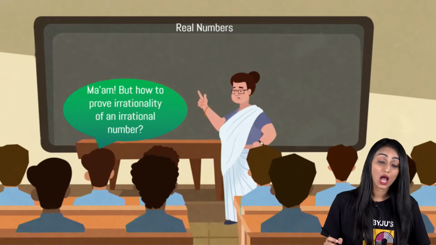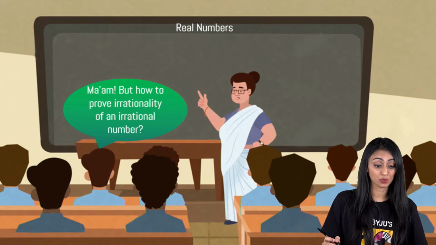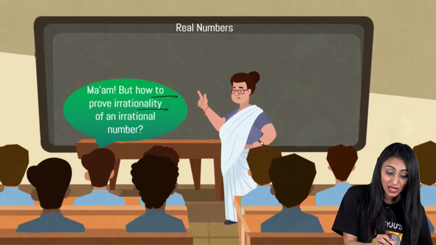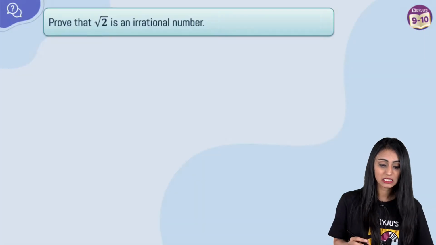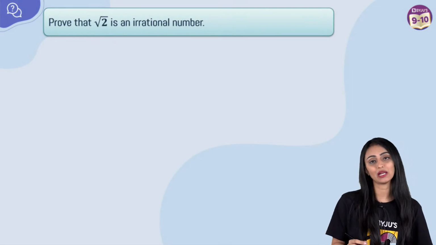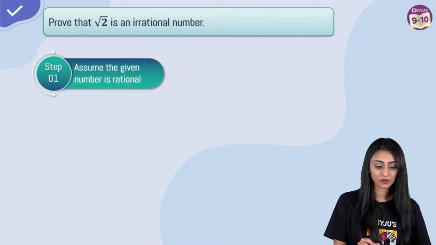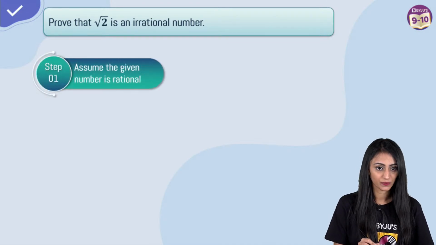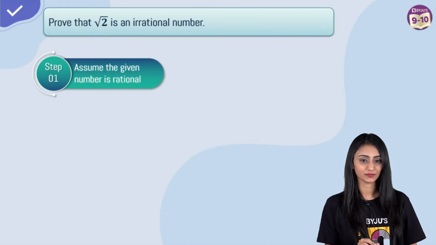But now, we learnt about this fundamental theorem of arithmetic, we will be using it to prove the irrationality of the irrational numbers. But how to actually prove irrationality of an irrational number, right? How do we actually do that? So let's learn it. Suppose I have to prove root 2 irrational. So how do we prove that? So basically, we will be using here the method of contradiction. Yes, I'm sure that all of you have heard about contradiction.